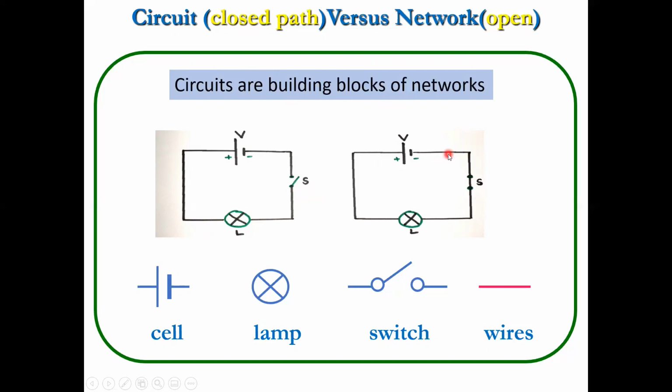Remember those things. And one more thing, as a general example of a circuit, take a mobile phone. We can talk to the other person, so it's a closed path. Whereas a network stands for signal: signal in the sense of no connection, but it serves the communication purpose. It uses all the elements, but it may not be closed. It's signal-wise, like Airtel signal.